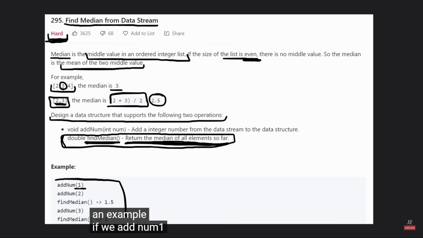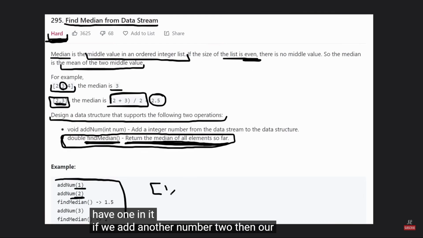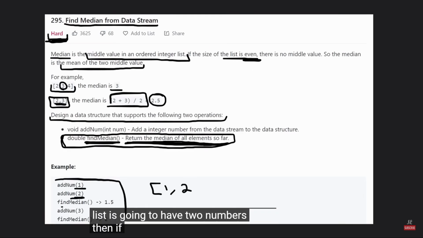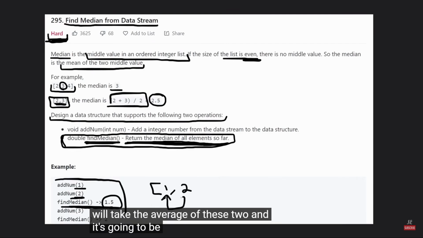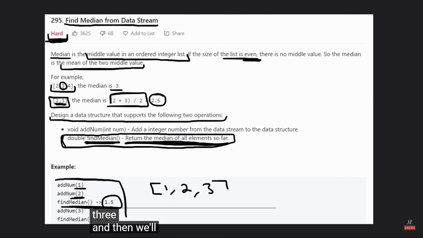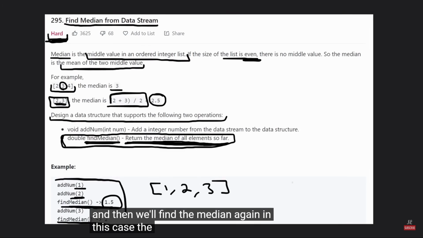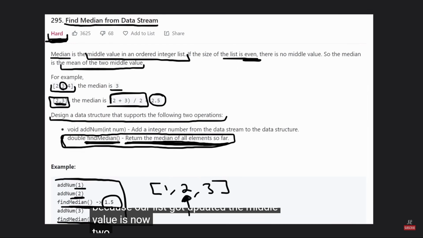If we add num 1, then our list is going to have 1 in it. If we add another number 2, then our list is going to have 2 numbers. Then if we want to find the median, we will take the average of these two, and it's going to be 1.5. After that, we'll add another number, 3, and then we'll find the median again. In this case, the median is different because our list got updated. The middle value is now 2.